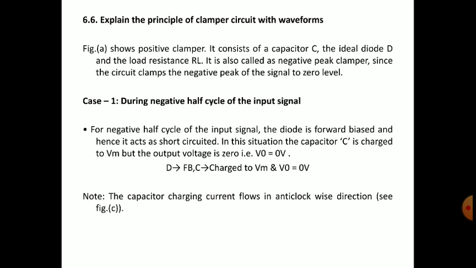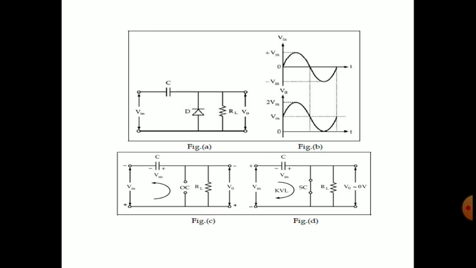In this situation, the capacitor C is charged to Vm because when it is short circuited, what happens? It will be a closed circuit, and whatever voltage we are applying will be supplied to this capacitor. That means the capacitor will charge, and the charge on this capacitor will be minus and plus with respect to the applied voltage, right? Then what will the output be?